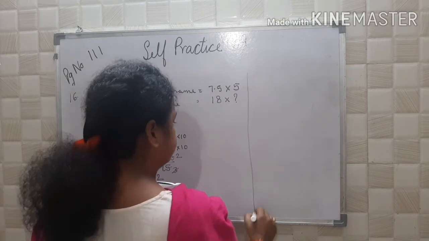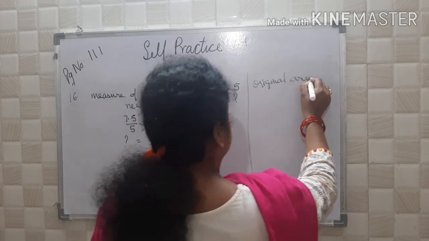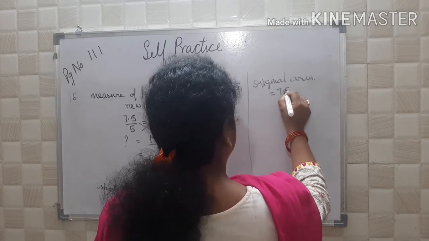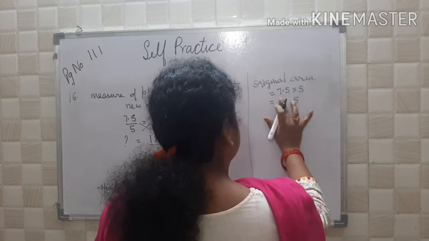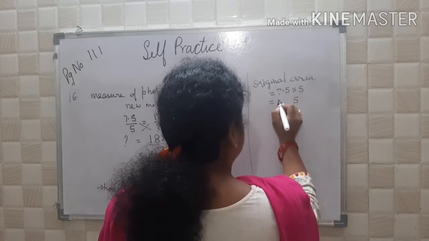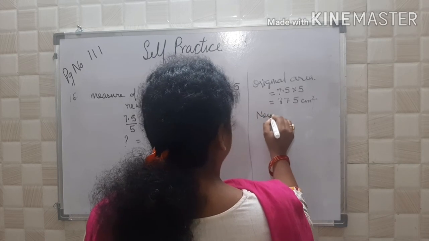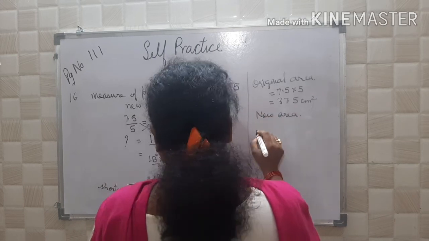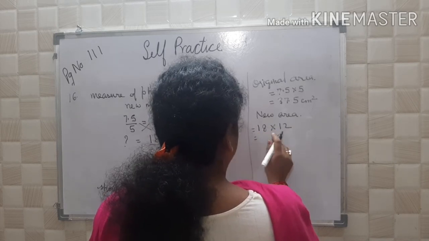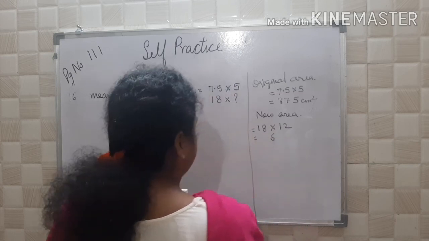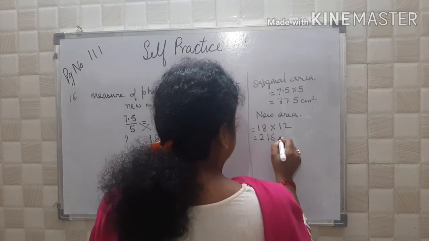Area. The original area is 7.5 into 5. 5 5s are 25, 5 7s are 35, 35 plus 2 is 37, so 37.5. And the new area is 18 into 12. 12 8s are 96, carry 9. 12 1s are 12 plus 9, 21, so 216.